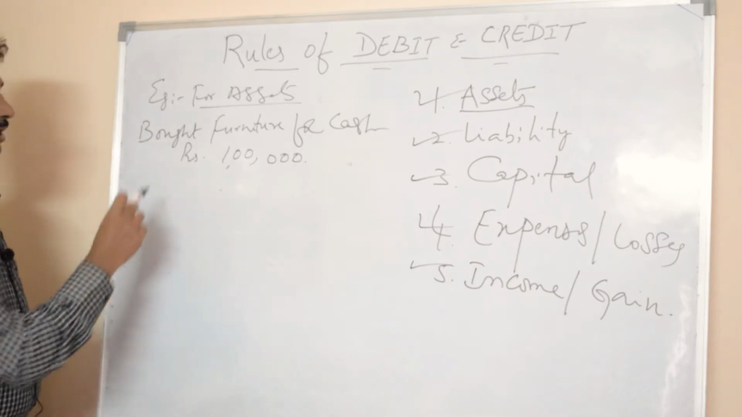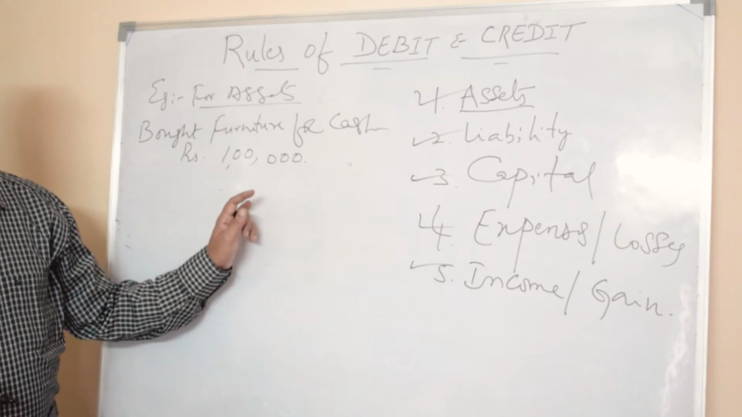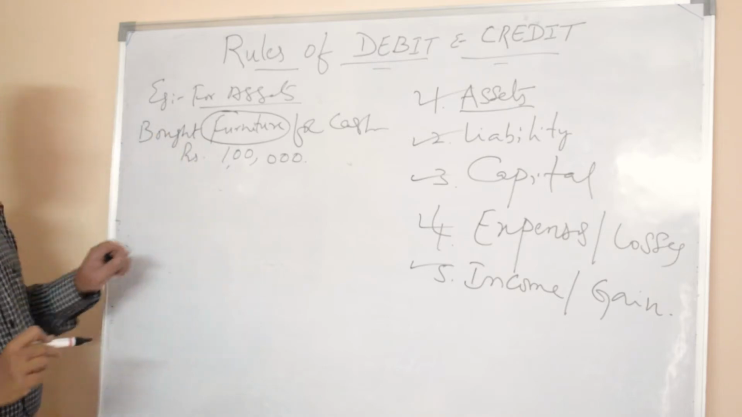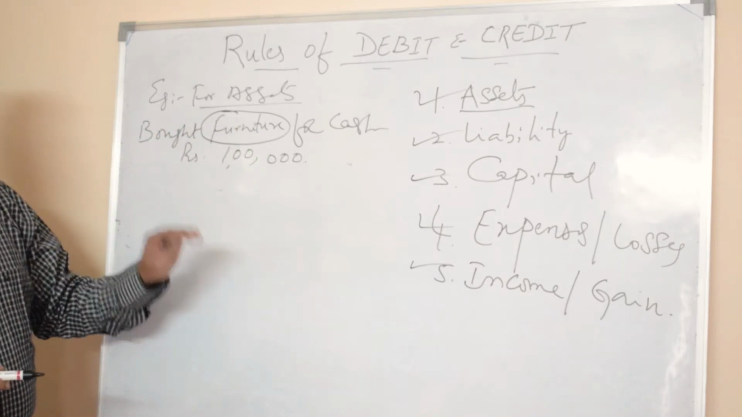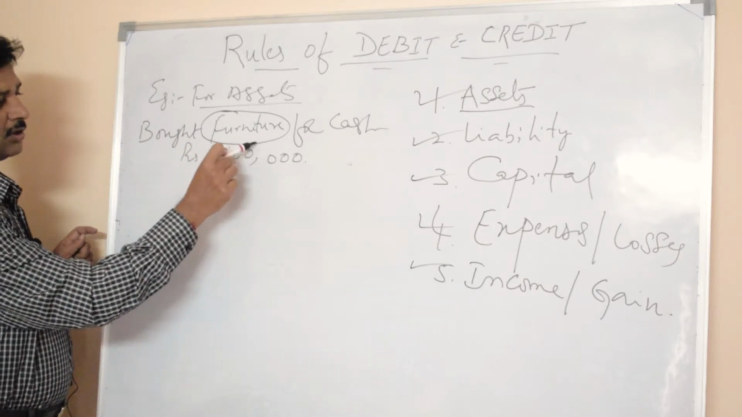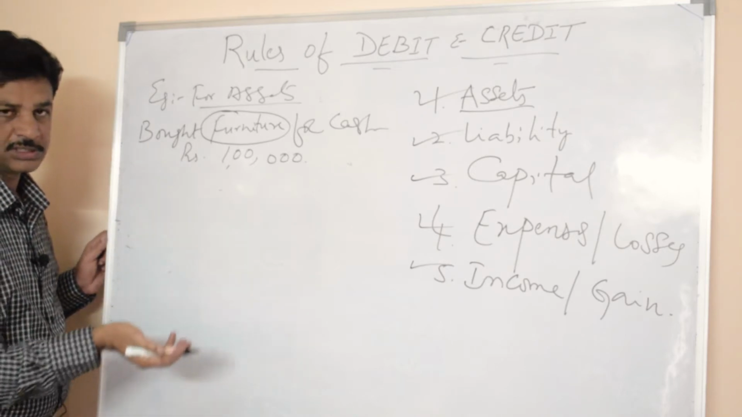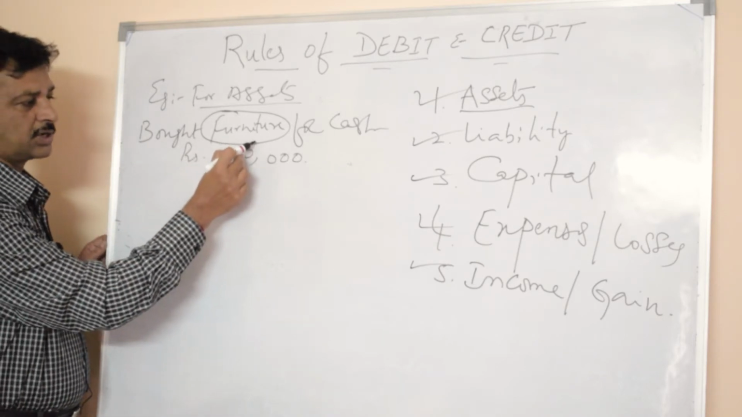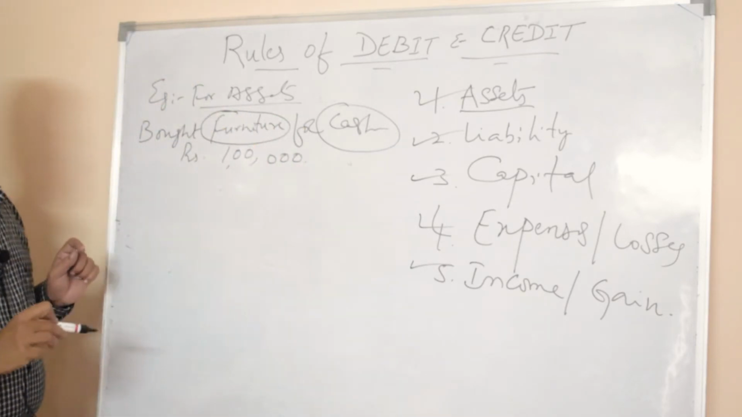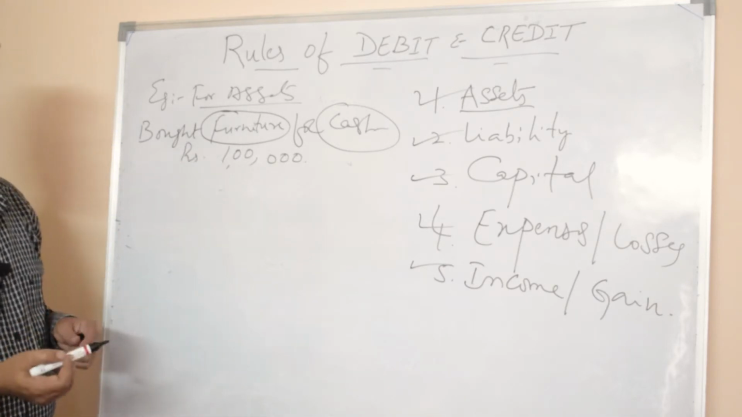Here, the company is purchasing the furniture for cash, rupees 1 lakh. So here furniture is considered as an asset. Increase in asset is to be debited, decrease in asset is to be credited. Furniture is an asset coming to the business, and asset value is increasing in the business. So the furniture is debited. Cash is also an asset. Cash is going out from the business, so the asset will decrease. So decrease in asset is credited.